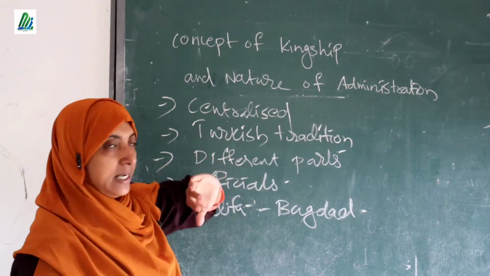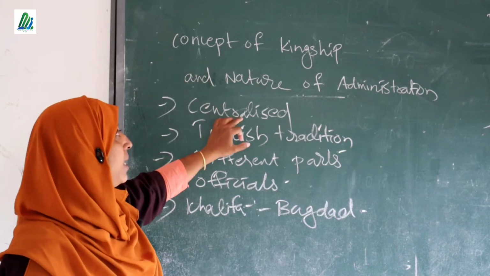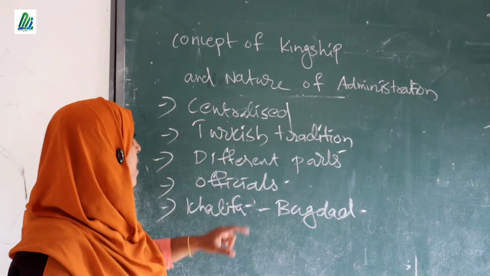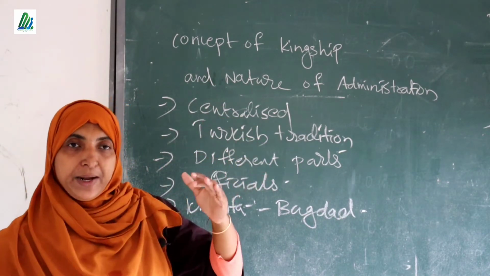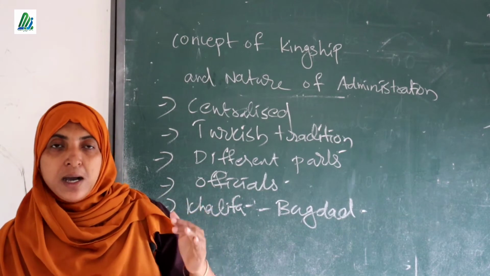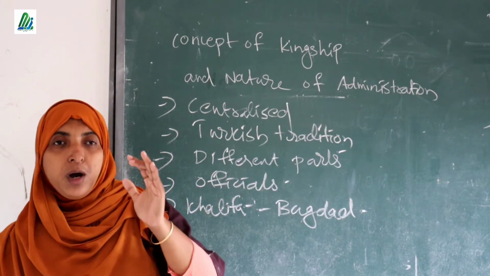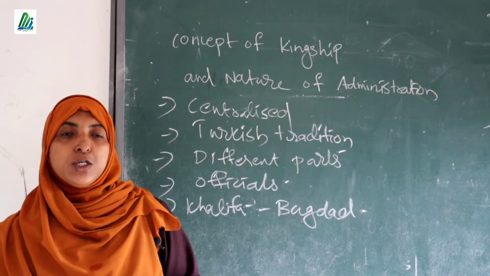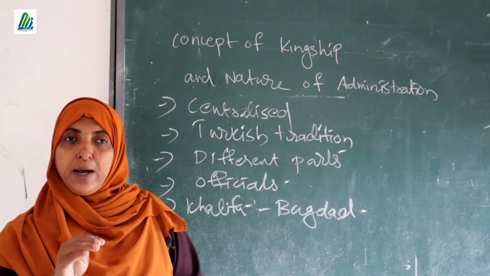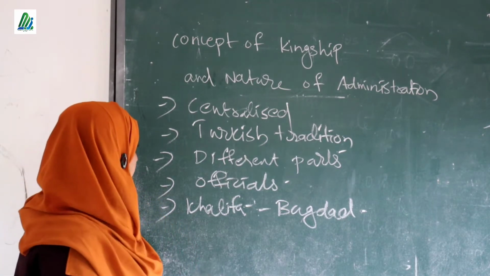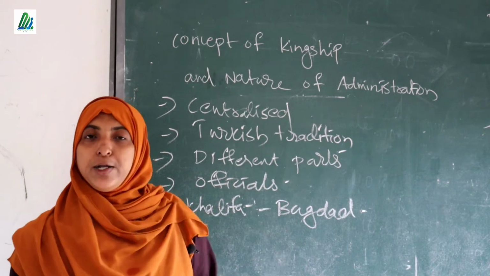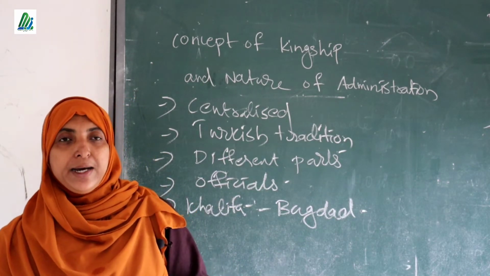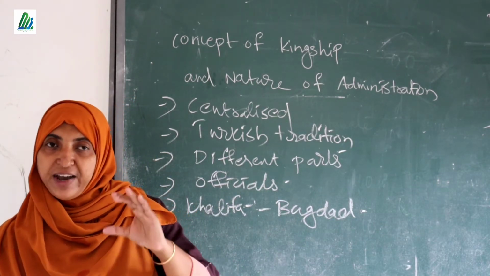Once again I am going to repeat here. First, their administration was centralized, and in the Turkish tradition they believed that each and every king is equal to God, so nobody has the right to deny or question the words of the king. The next one, the country was divided into different parts to maintain the administration very easily.